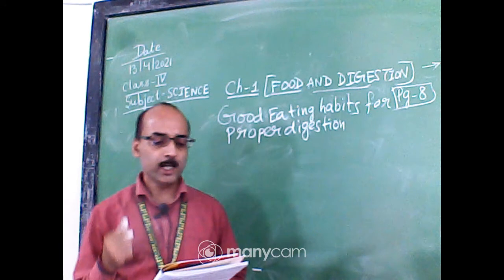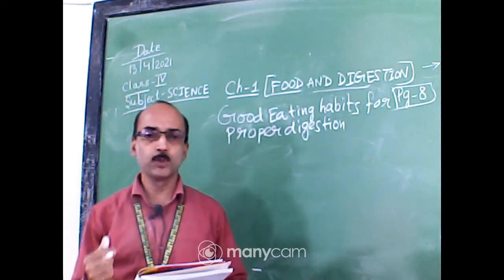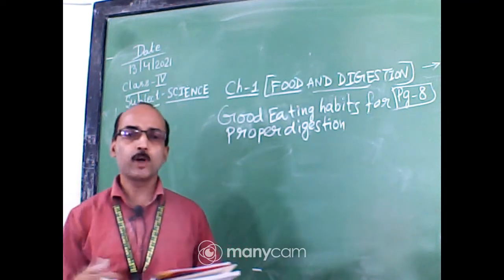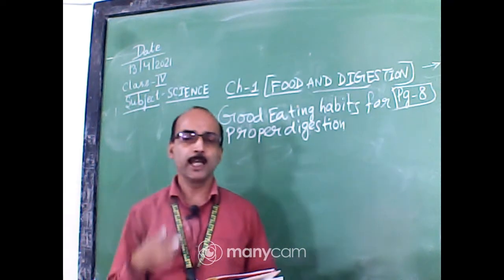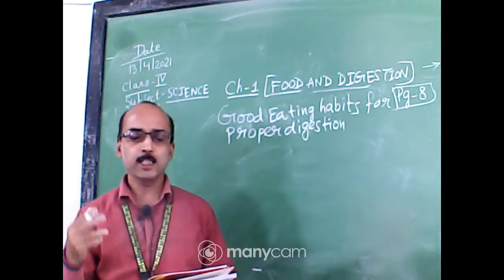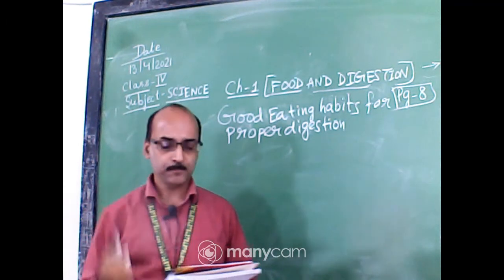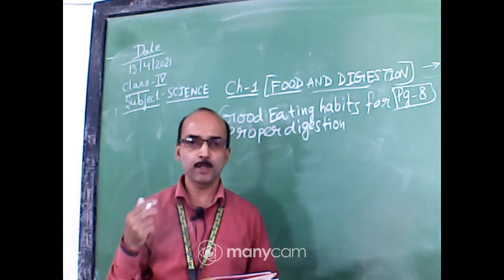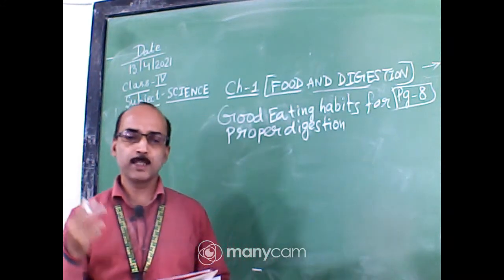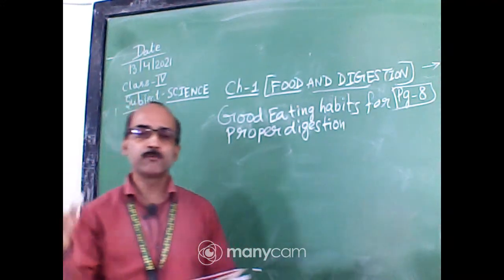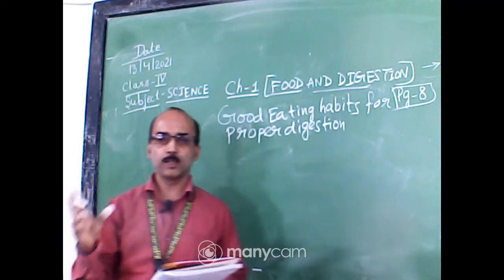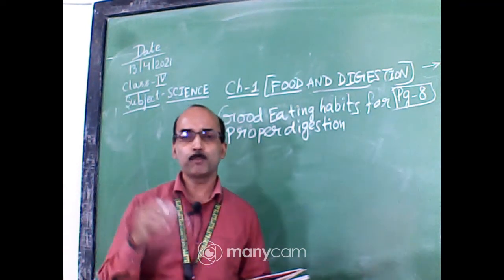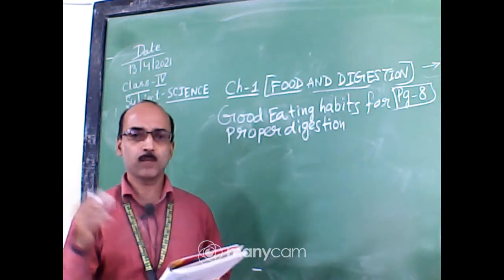Okay. Number 4, eat a lot of green vegetables and fruits. This is very good for your body, it makes your body healthy, and your eyes also remain healthy. Number 5, eat a balanced diet. Balanced diet means you are taking the different nutrients of the food in proper amounts, along with roughage and water.